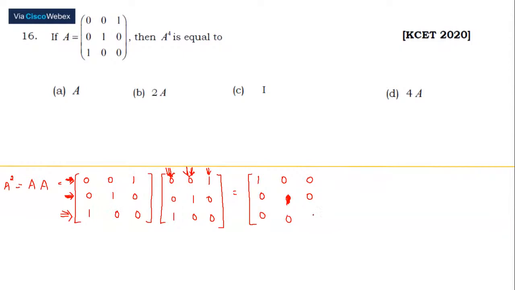1 into 4 is 1. The next two is 0. This is an identity matrix for us. So A square, what we have over here, is an identity matrix.